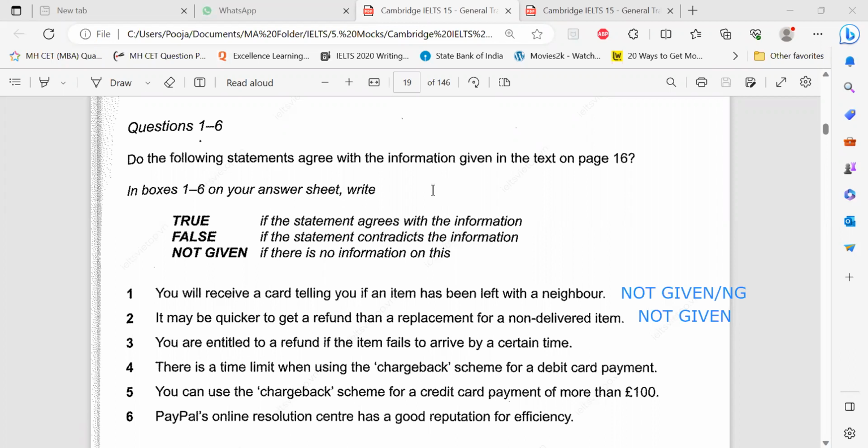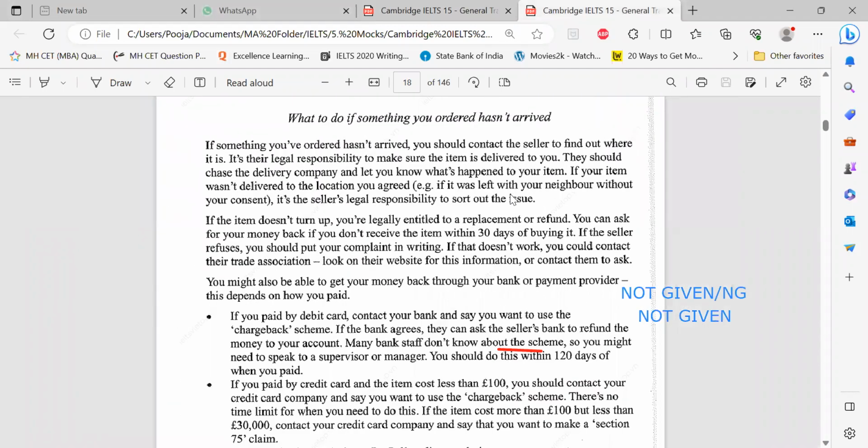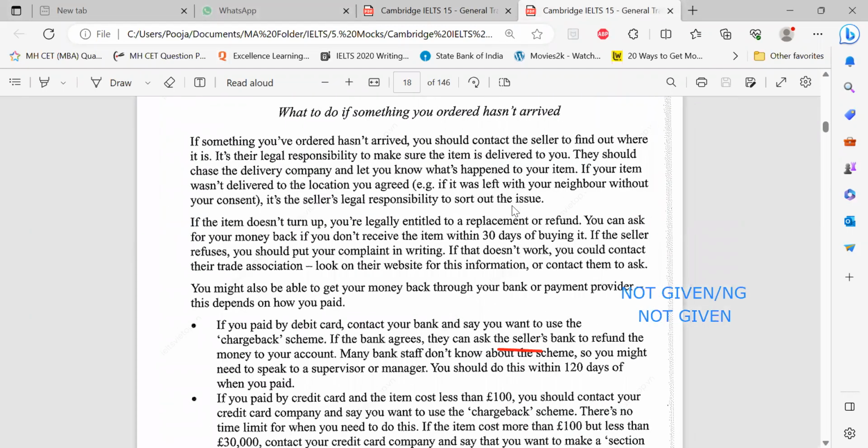Now, please note down this word as well: certain time. They're vague words, but in the passage, you'll be finding some particular number. Where's that particular number? 30 days. You can ask your money back. Money back is refund if you don't receive the item within certain time. What is certain time specific here? Within 30 days.